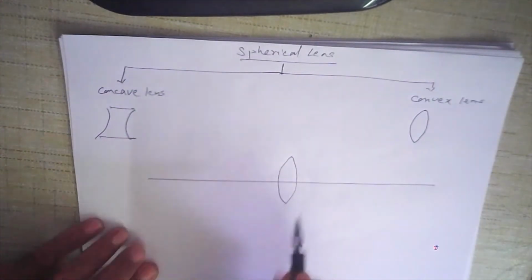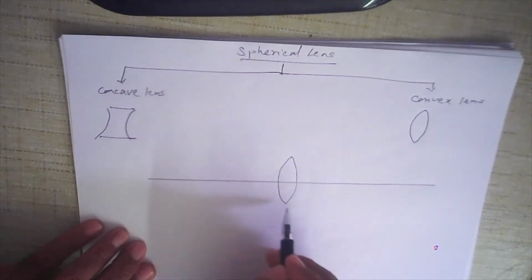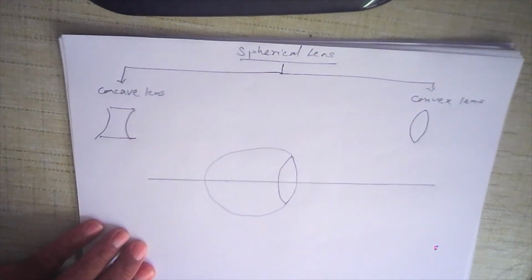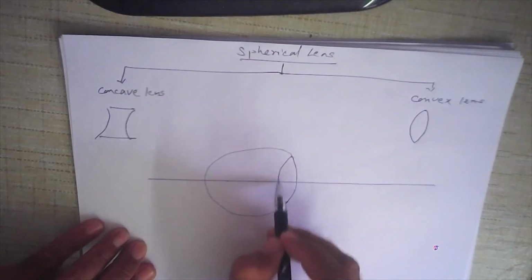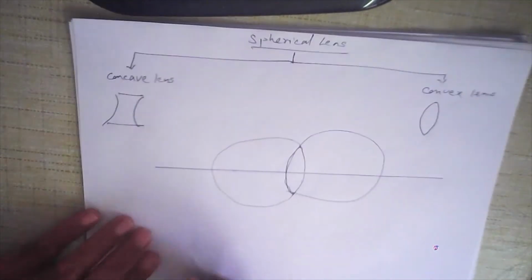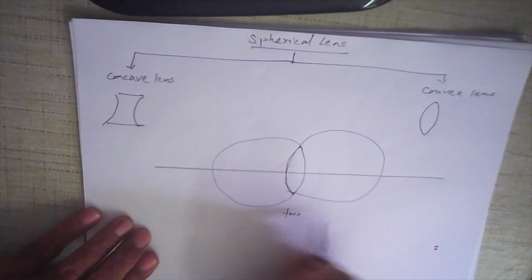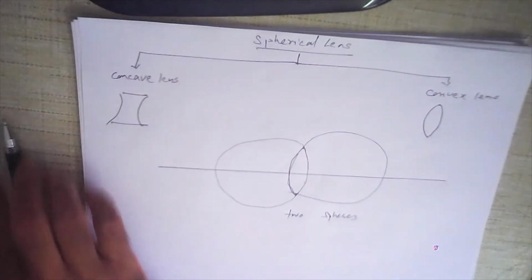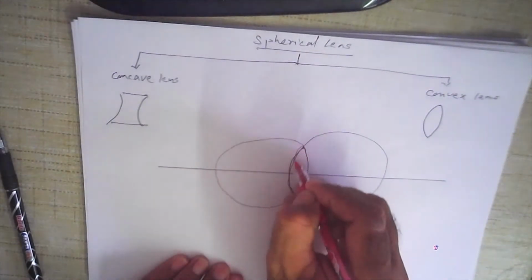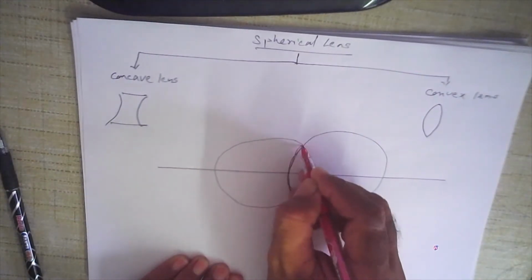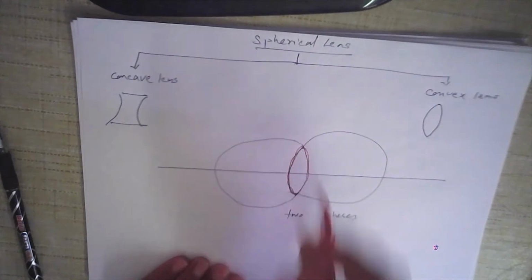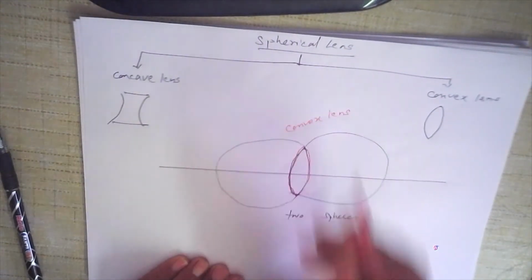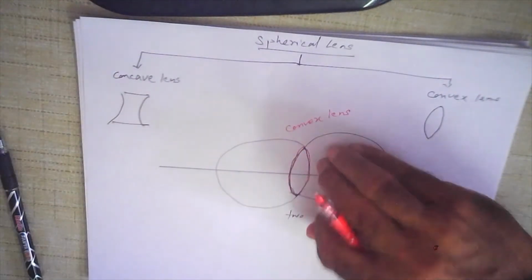But how did I get it? By putting a round shape here. This is actually a part of a circle like this. This is part of a circle, and this is also part of a circle. So there are two spheres, one sphere on this side, and you will get your lens in between. This is your convex lens, but it is made from two spheres, one sphere on this side, the other sphere on this side.